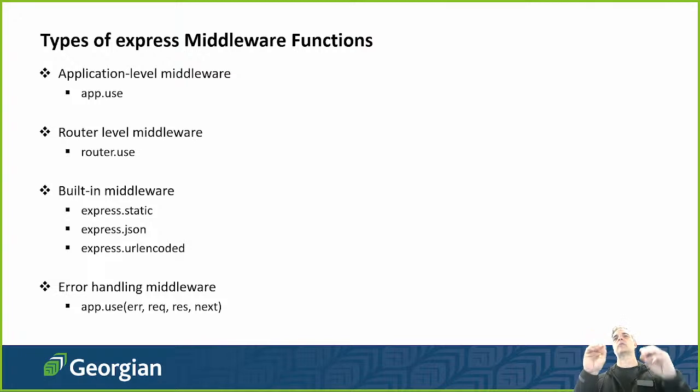Static says we want to use static files. We want to read static files. Express JSON, we want to encode things or decode things in JSON, and so on. And also there is error handling middleware right here as well, right? Error handling middleware, we use app.use, and then we have an error with a request, response, and next. And these are the basic middleware functions that we're going to see, okay?